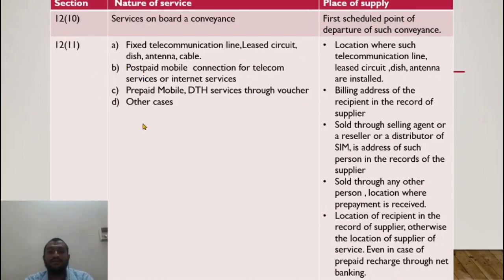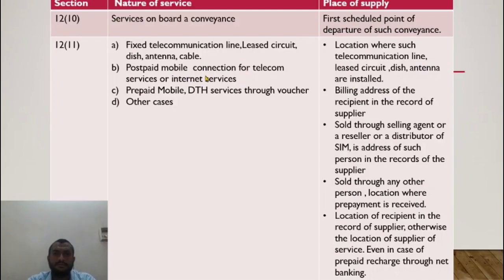Now 12 subsection 11. What is 12 subsection 11? Fixed telecommunication line, lease circuit, dish, antenna, cable. So all of you must be having a landline, a lease circuit, a dish, antenna, cable. In that case, what is the state where the service is consumed? Obviously, the clear picture would be where is the antenna installed. That is where you would be receiving the signals, right? Or you would be receiving the telephone signals for you to use it. So that is the place where I consider it as place of supply. Location where such telecommunication line, lease circuit, dish or antenna are installed.